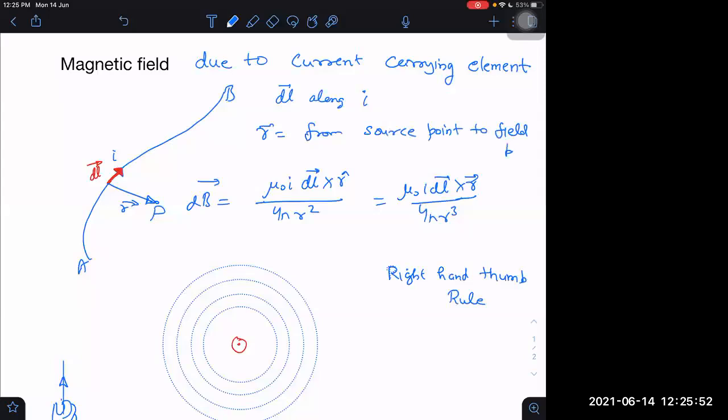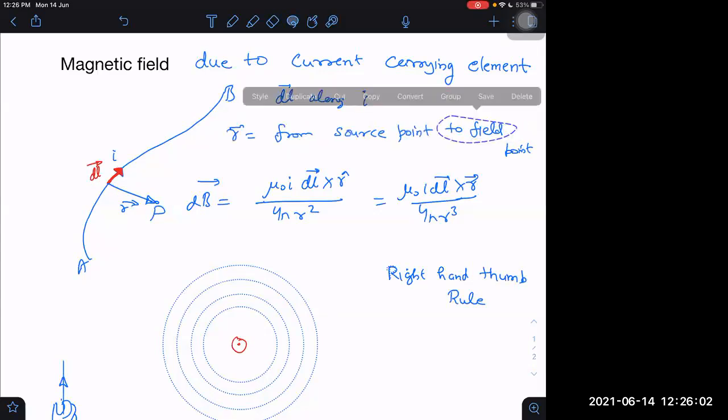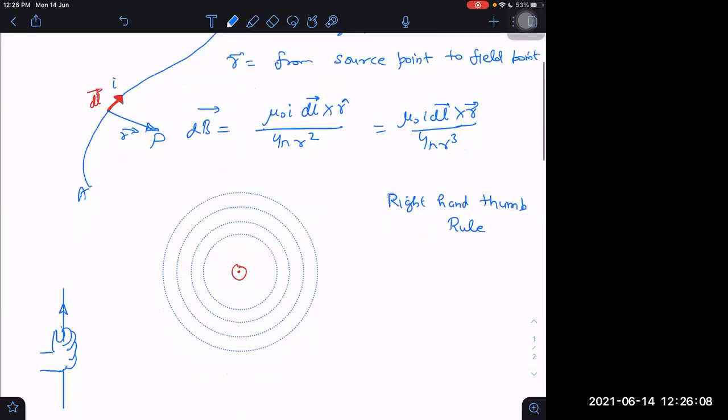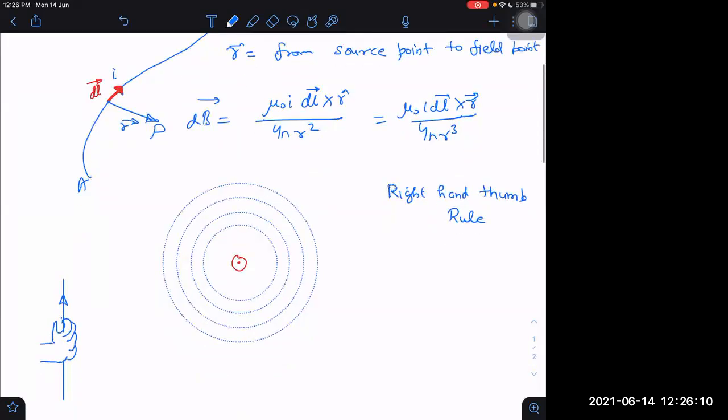Where the field is to be found. Source point, what is the source of the field? This element is the source of the field. So it is a vector pointing from the source point to the field point. That is the R vector here. Is it okay? Yes, sir. Right. So R cap will be a unit vector in this direction.